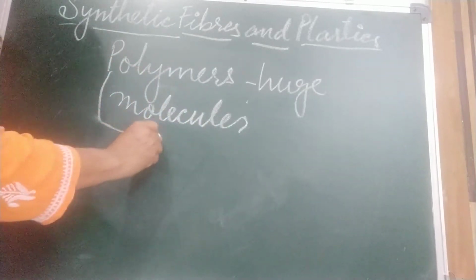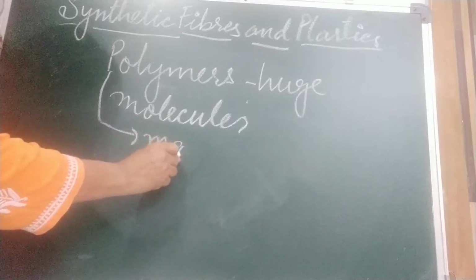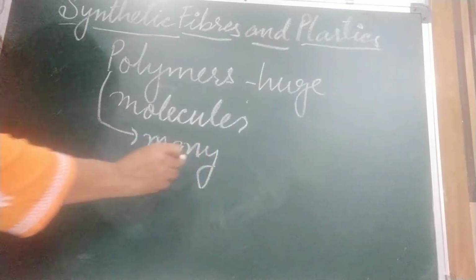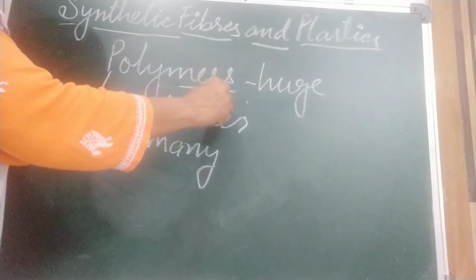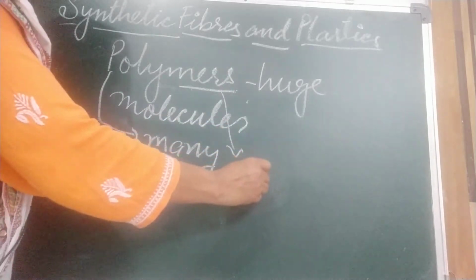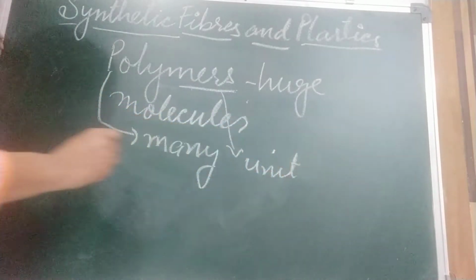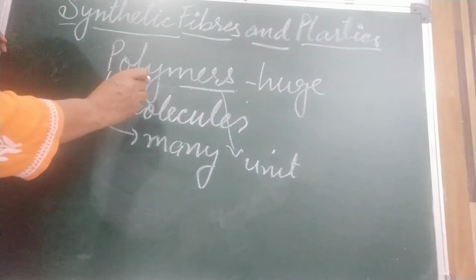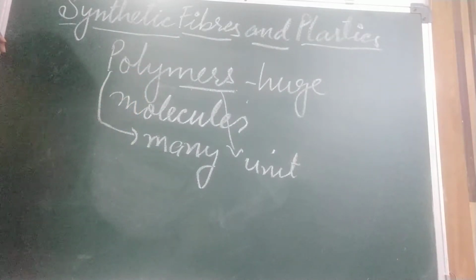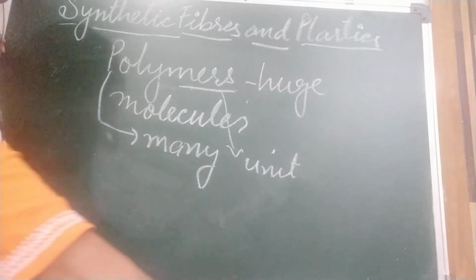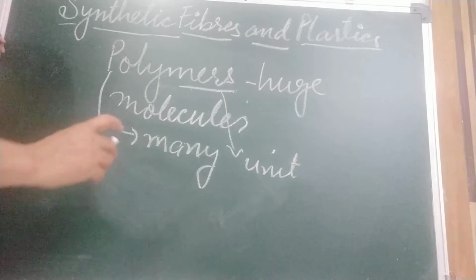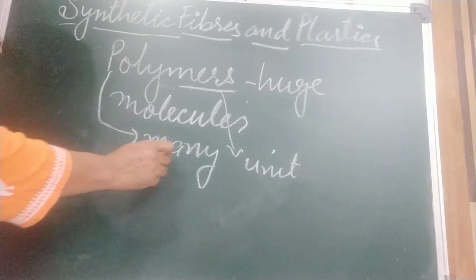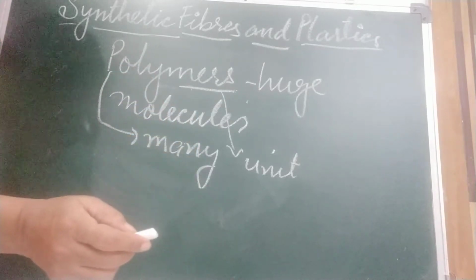Poly means many, and mer means unit. So as the name implies, a polymer is made up of many repeating units.